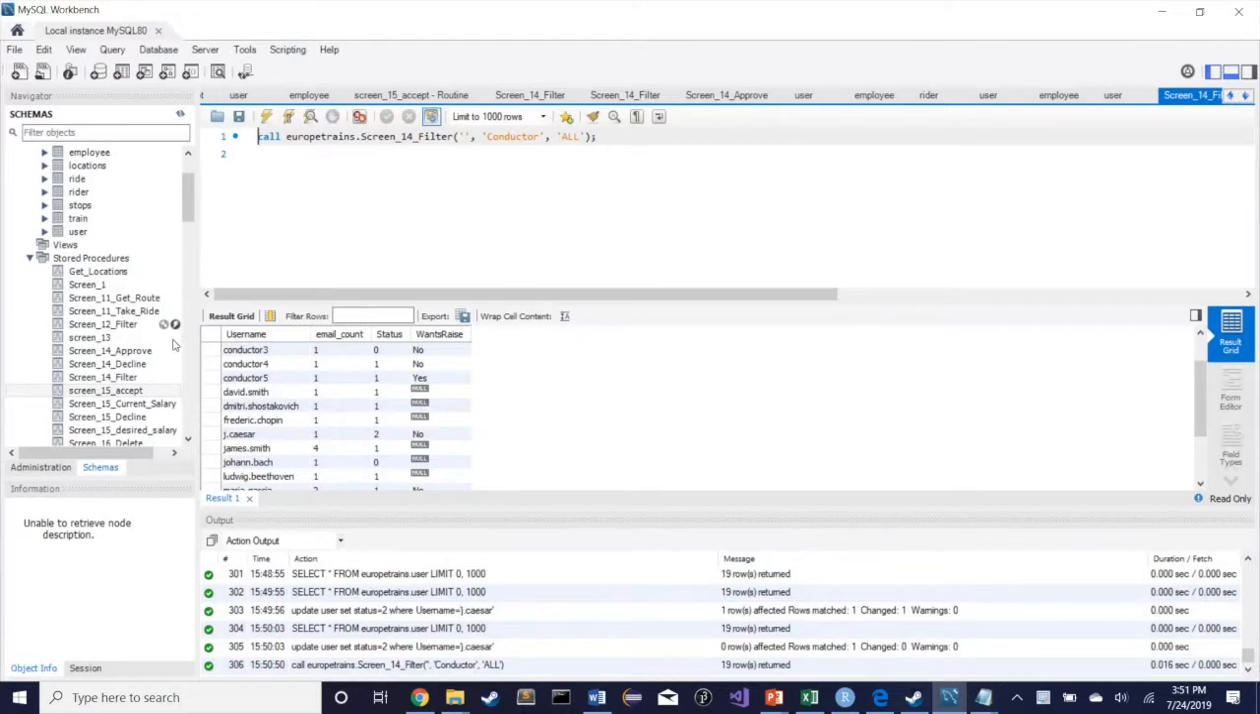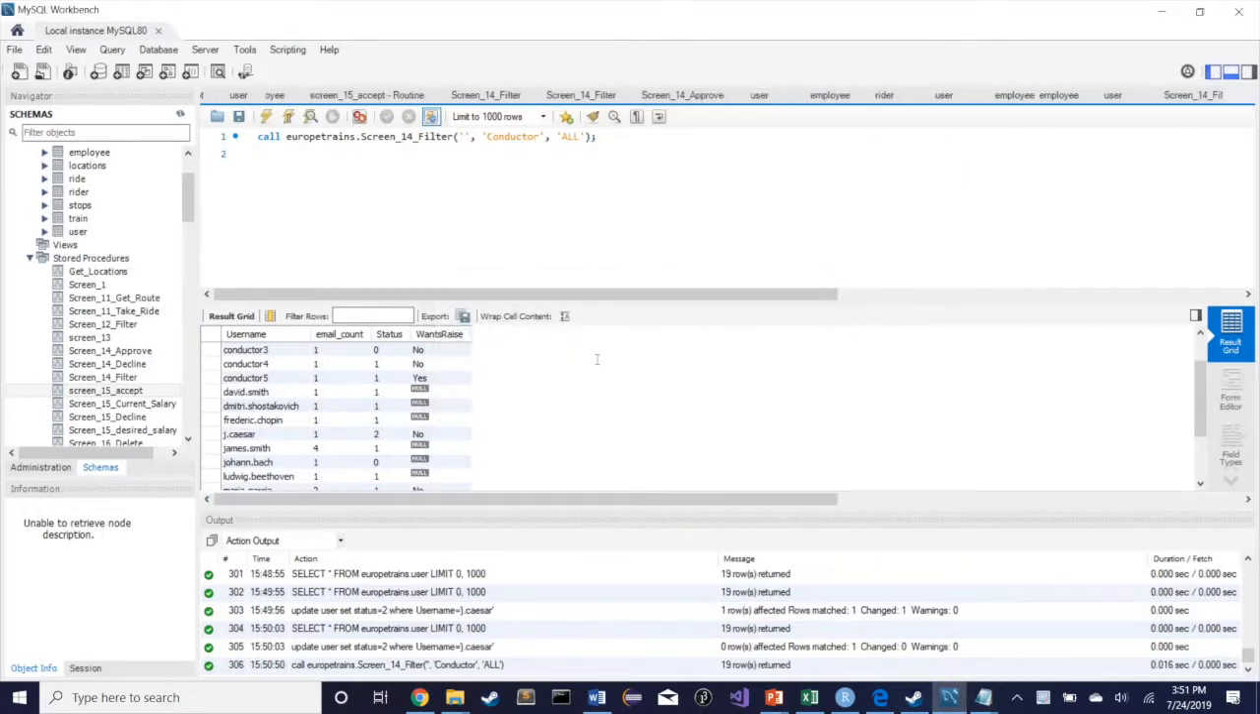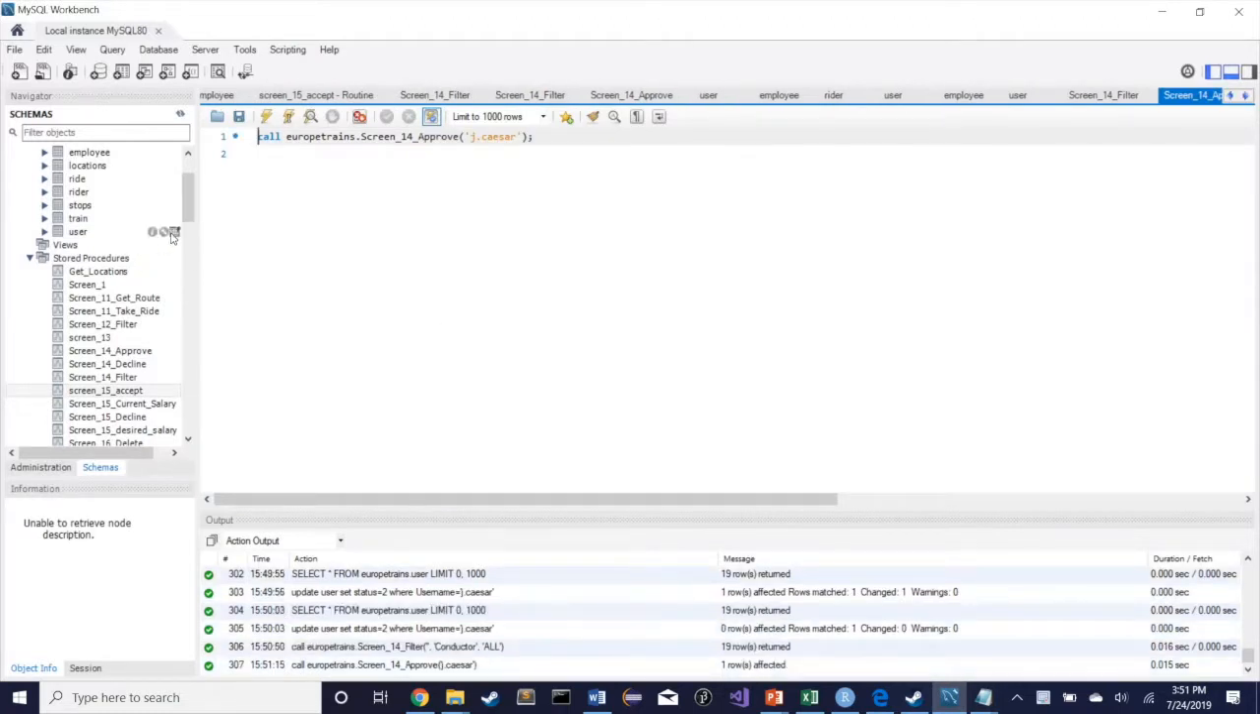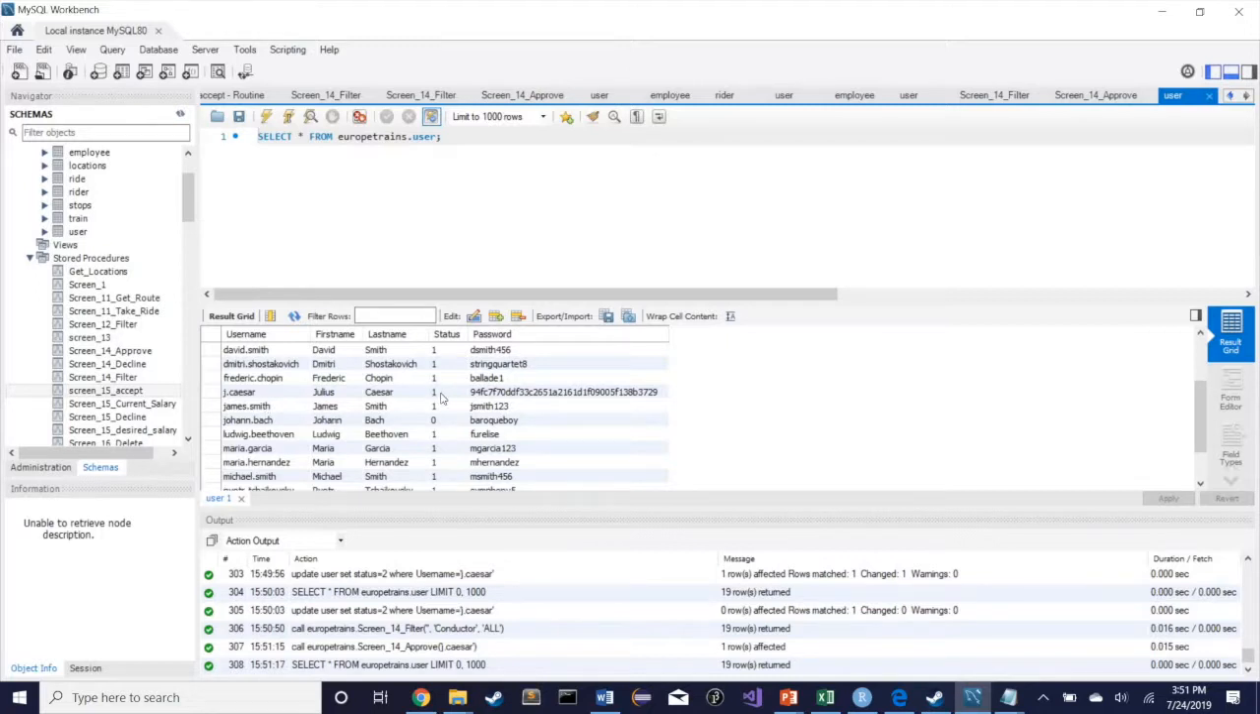So we want to approve him as a user. So we type his name and go back to the user table, and we can see that he now has a status of 1, which means he's been approved and can now log in.